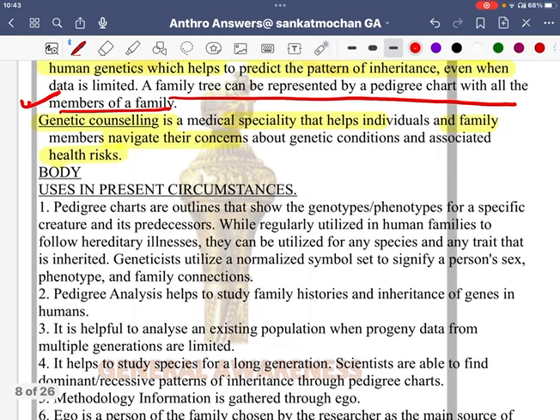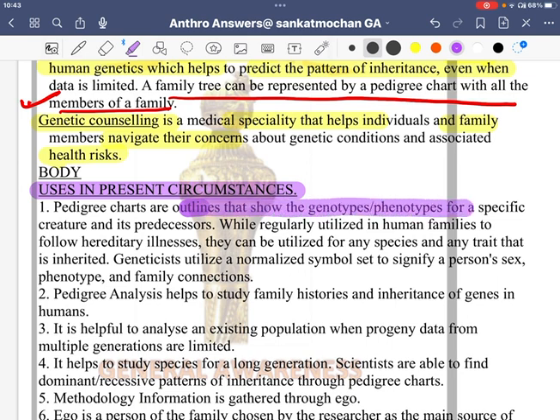Uses, very important. See, uses in present circumstances. Pedigree charts are outlines that show the genotype and phenotype of a specific creature and its predecessors. Not only predecessors, in fact beyond that, grandfather, great grandfather. It shows all the information while being utilized in human families following hereditary illness. They can be utilized for any trait that is inherited.